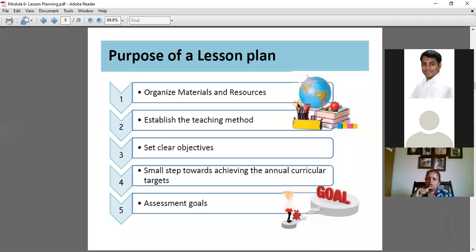Right. Assessment goals. So these are the things, broadly, the purpose or objectives of a lesson plan.